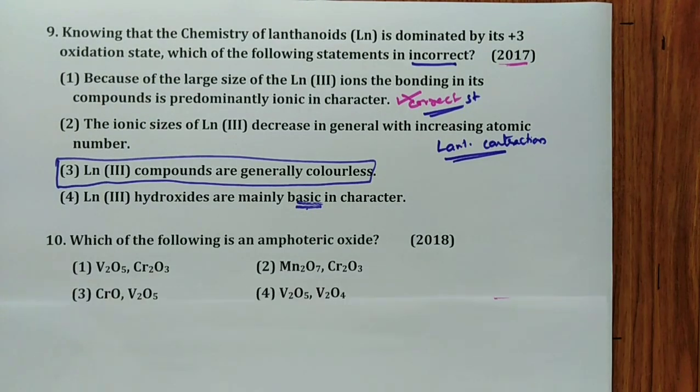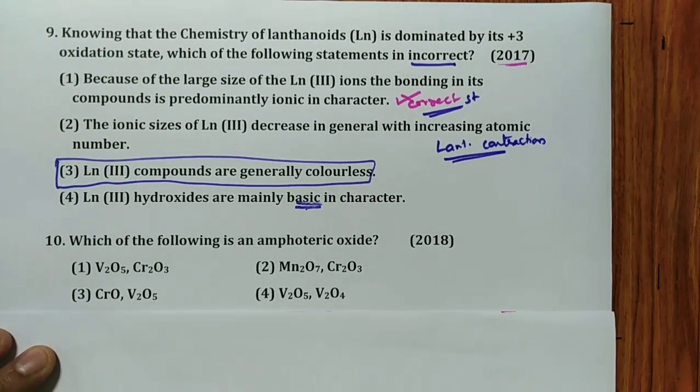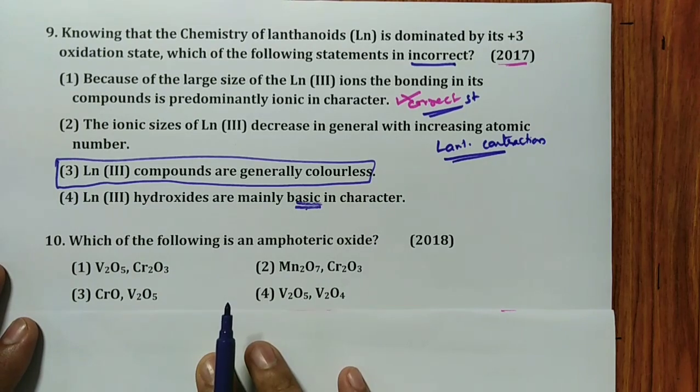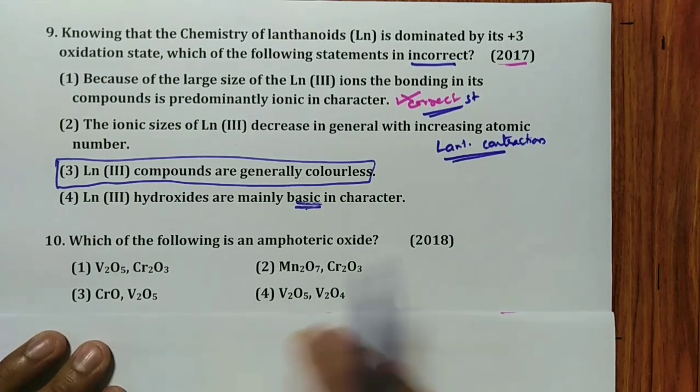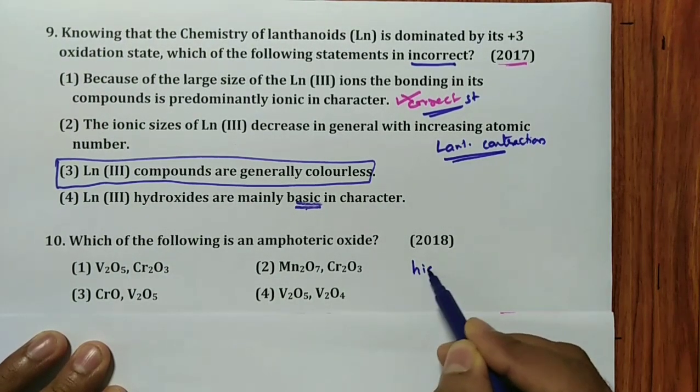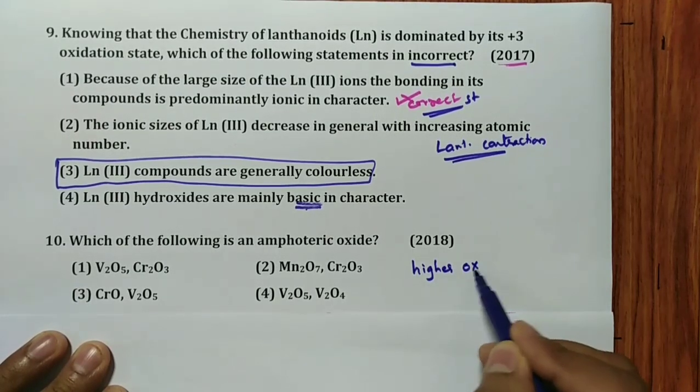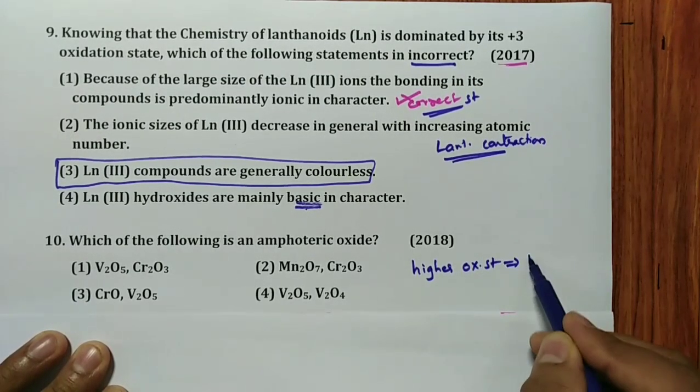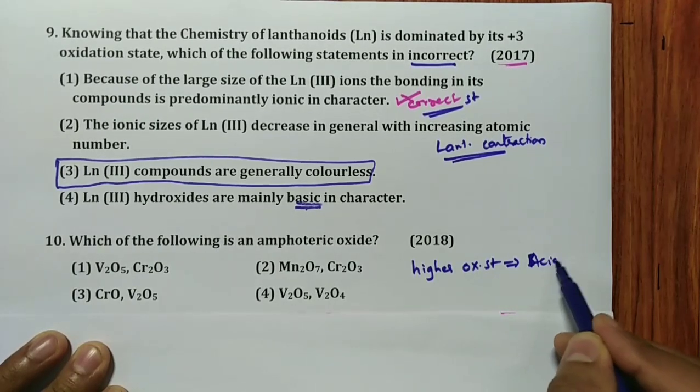Then the 2018 asked question, many times I have discussed: which of the following is an amphoteric oxide? Remember, generally we will tell that higher oxidation state compounds are acidic in nature.